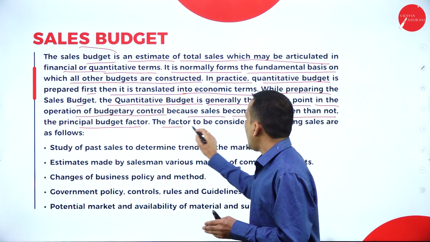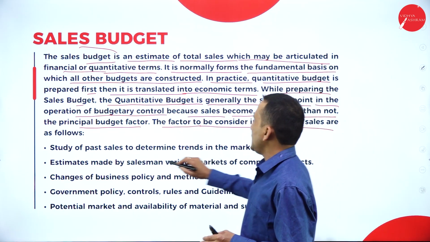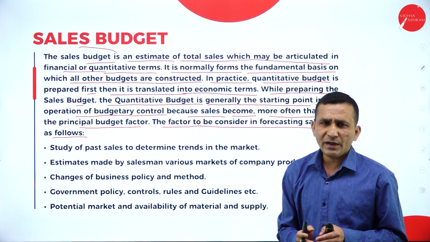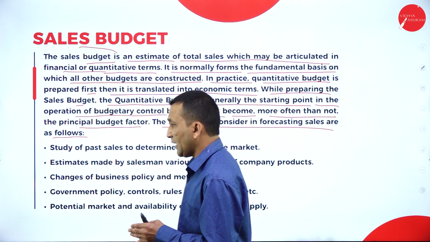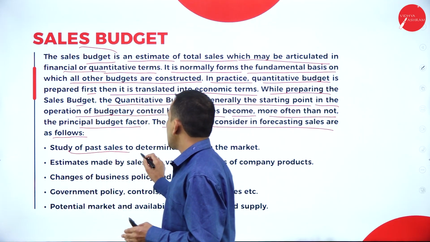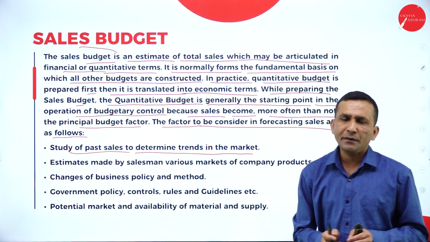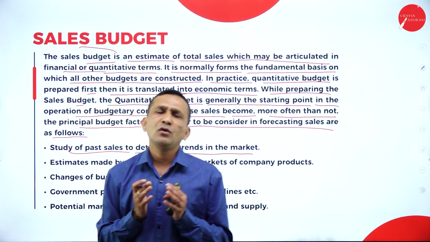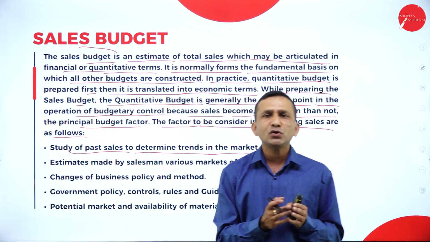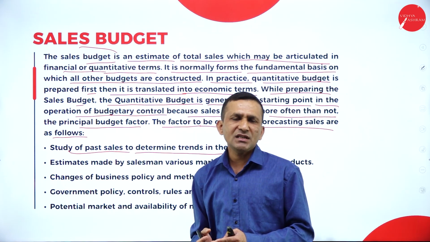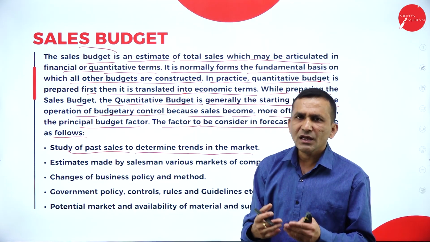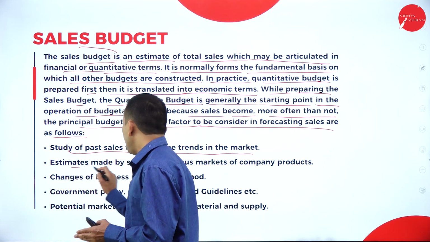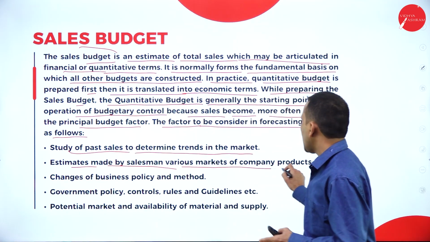In fact, the factors to be considered in forecasting sales are as follows. What are the important criteria to prepare a sales budget? First, the study of past sales to determine the trend in the market, because based on the trend only we are able to predict the demand. Once you identify it, you will get to know the demand, and immediately the message has to be conveyed to the production department. They start producing the product, then only we can meet the demand. Second, the estimates made by salesmen in various markets of the company.